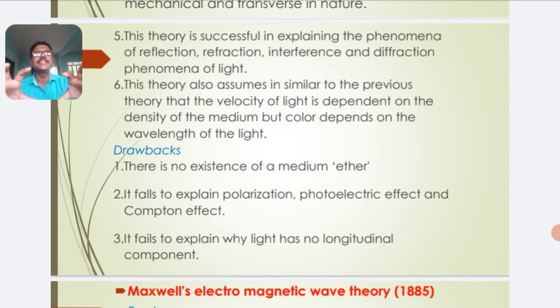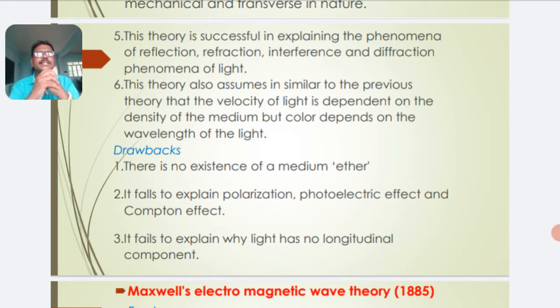Interference of light: when two coherent waves are superposed on each other, they form successive bright and dark fringes, called interference of light. Diffraction of light means the bending of light around a sharp-edged obstacle.